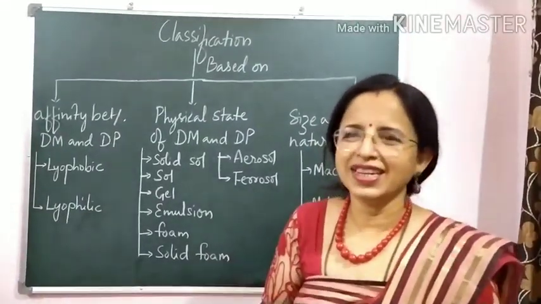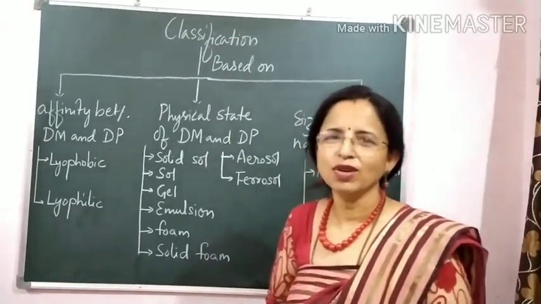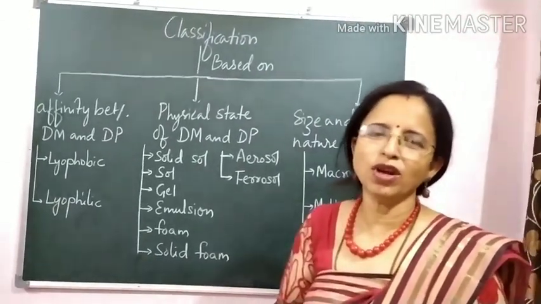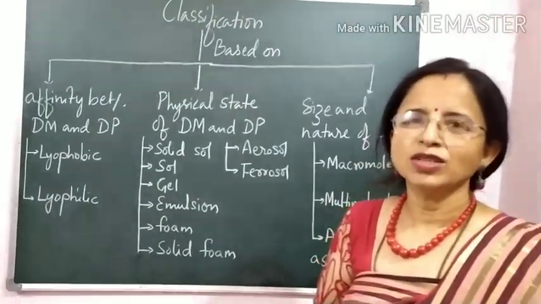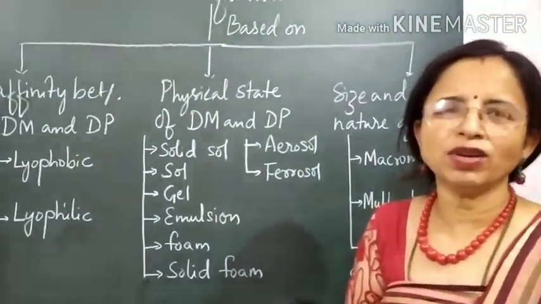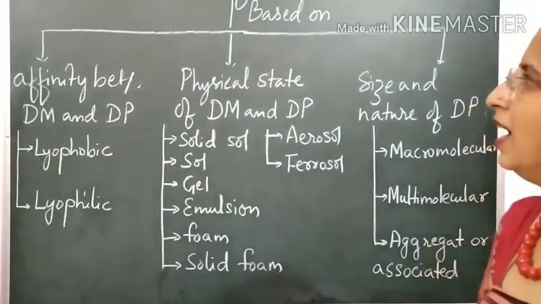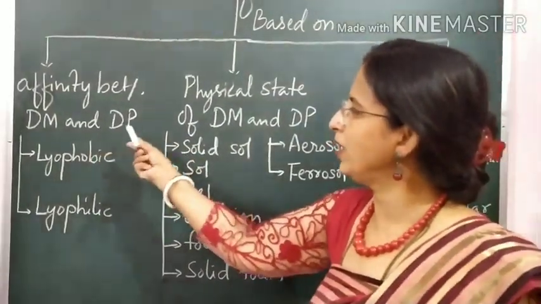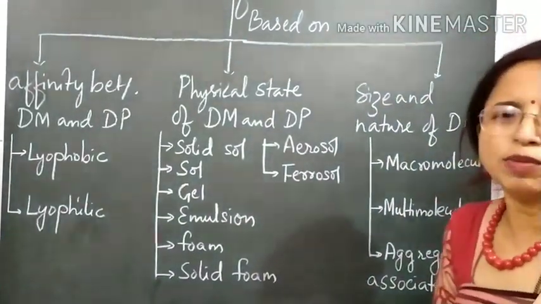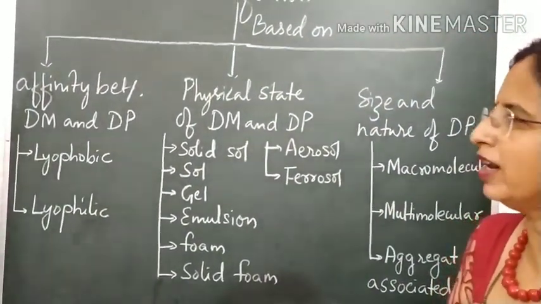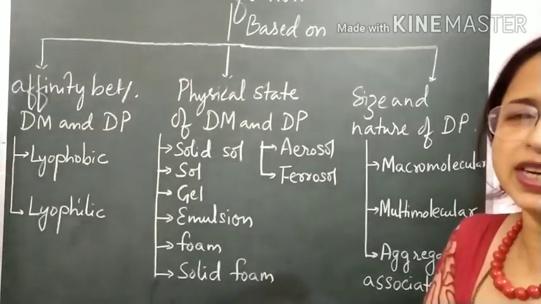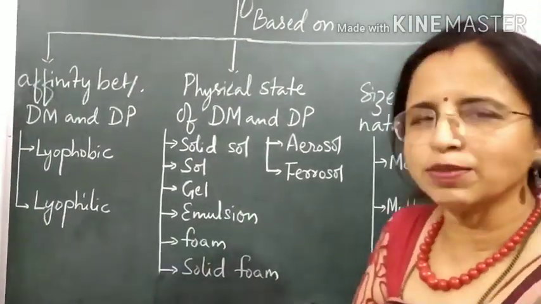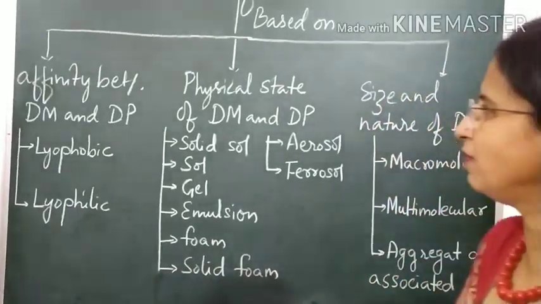Now let us see the next part of colloids. I will explain some classification of colloids on different bases. Colloids are classified on 3 bases. They can be classified based on the affinity between DM and DP, that is, the attractive force, whether there is affinity or no affinity between the dispersion medium and dispersed phase.